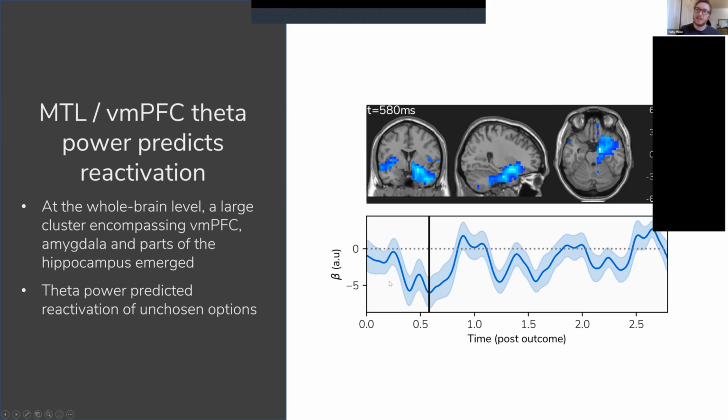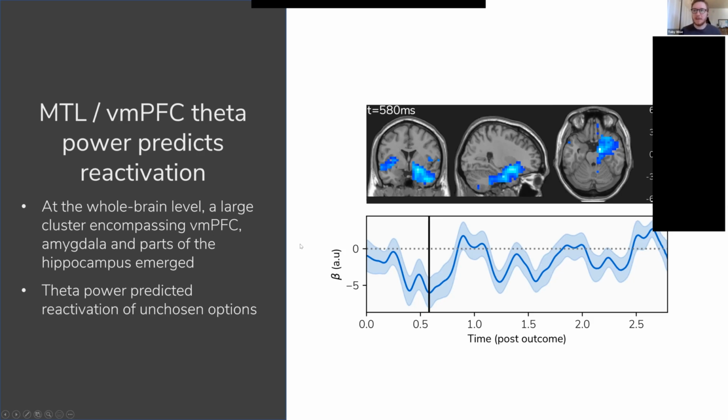theta power is significantly associated with the amount of reactivation we're seeing in this cluster that encompasses areas of the medial temporal lobe, so the amygdala, hippocampus, and parts of the medial frontal cortex. As it's MEG, we can't be too specific about the exact locations we're seeing, but those broad areas seem to be associated with the amount of reactivation that we're seeing. We also performed this in the planning phase.